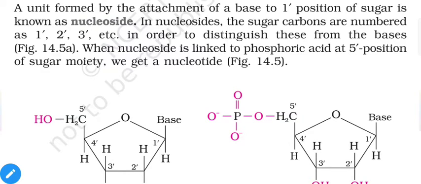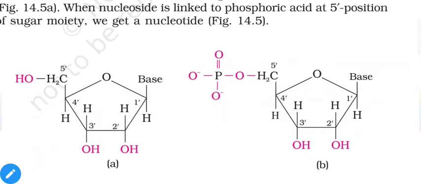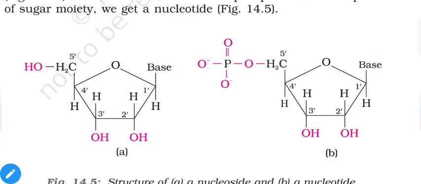When the nucleoside is linked to phosphoric acid at the 5' position of the sugar moiety, we get a nucleotide. As mentioned in the initial paragraph on nucleic acids, these are called polynucleotides because they are long chain polymers of nucleotides. So what is a nucleotide? As you can see here, we have two different structures.